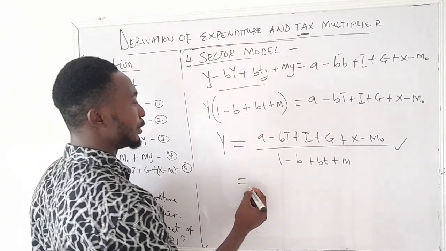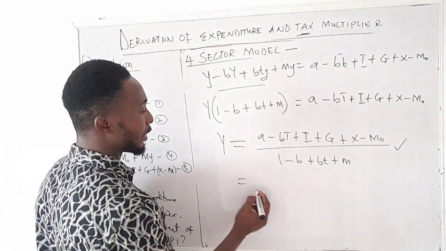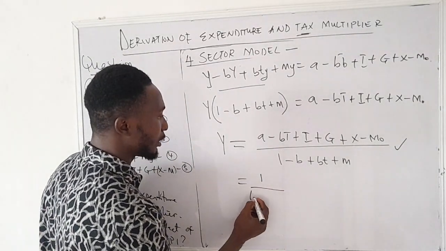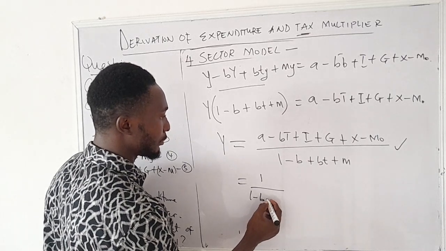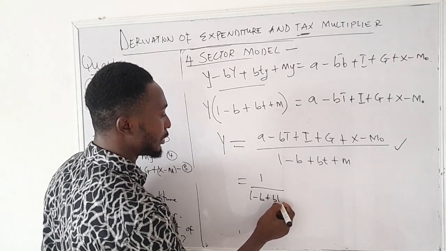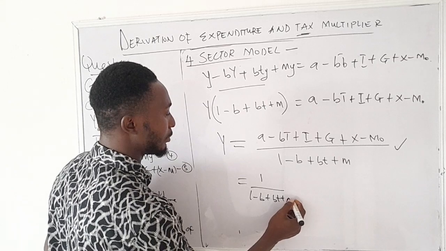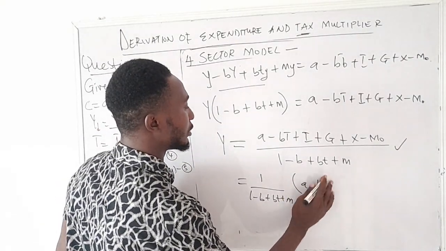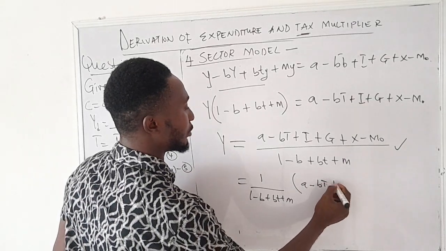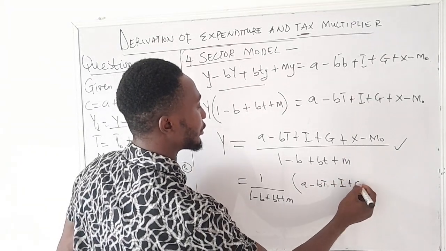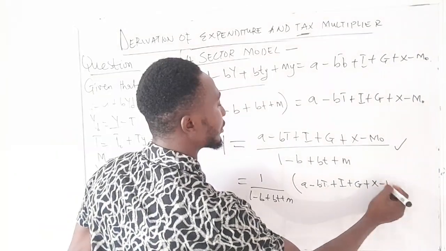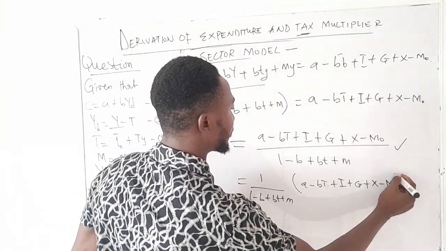simplify this further to be equal to 1 all over everything here, 1 minus b plus bt plus m, bracket a minus bt plus investment plus government expenditure plus x minus m0.